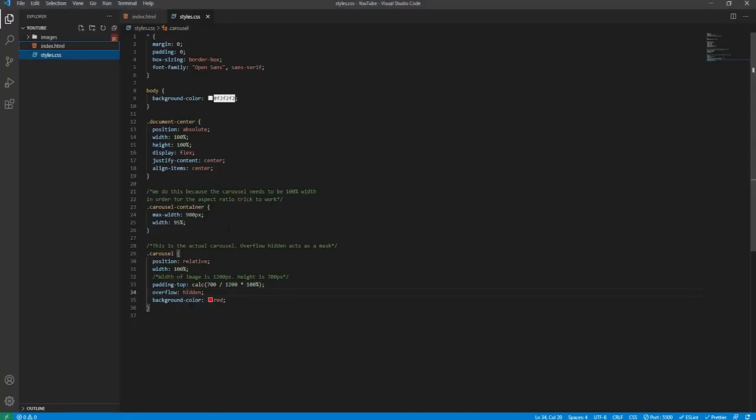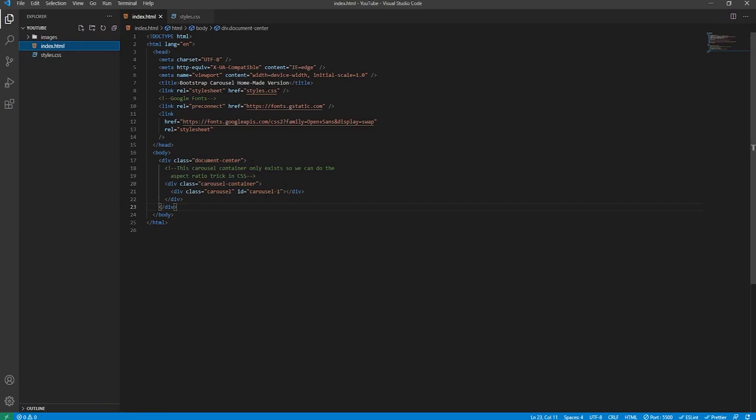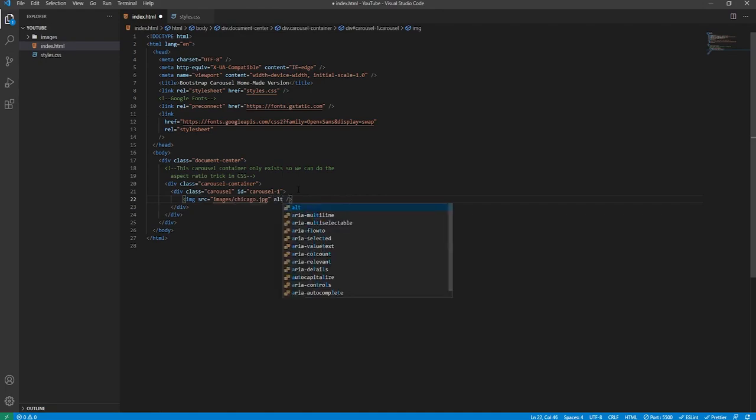And by the way, if you don't have live server, that's a VS Code extension, just in case you're wondering. So we'll now go back to our HTML file and we'll begin to add some of the content inside of the carousel. So we'll open up the carousel like so. The first thing that we'll do is add an image to the carousel, which is obviously what the carousel will be showing. And we'll say its source, go into the images folder. The first image that I'll be using is the Chicago image, and I'll write out the appropriate alt text in relation to the image content. So I'll say Chicago band.